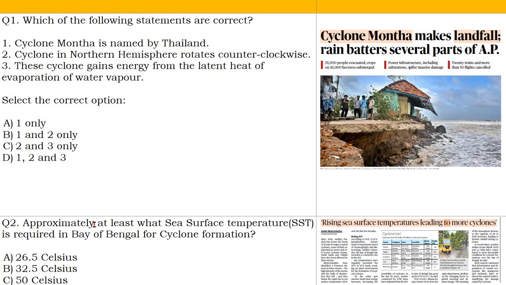The first is Cyclone Montha is named by Thailand, which is correct. Cyclone in northern hemisphere rotates in counter-clockwise direction. That is also correct. And India is above equator. So ये northern hemisphere में है जहाँ पे ट्रॉपिकल साइक्लोन जो होते हैं वो काउंटर क्लॉकवाइज में रोटेट करते हैं. क्यों करते हैं? बिकॉज ऑफ कोरियोलिसिस फोर्स. Whereas in the southern hemisphere, the tropical cyclone rotate in clockwise direction.